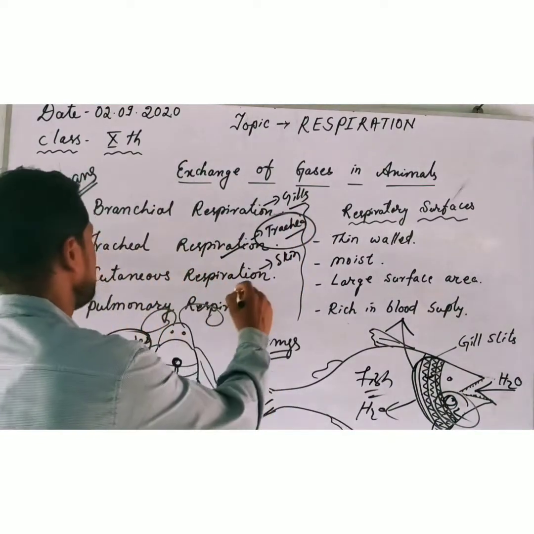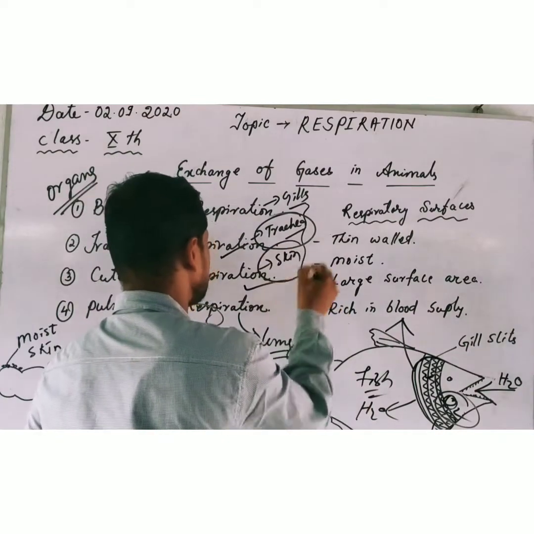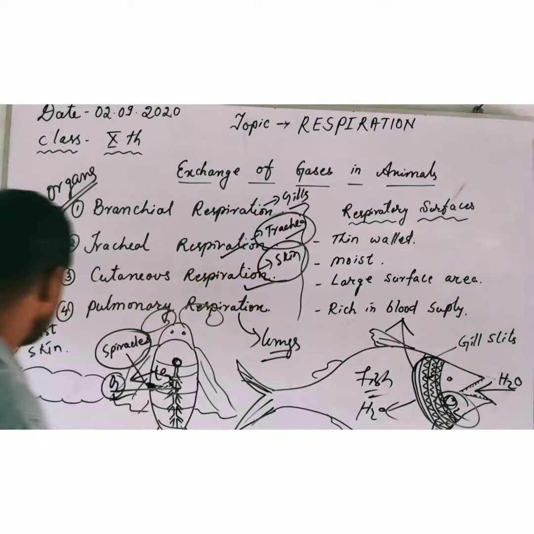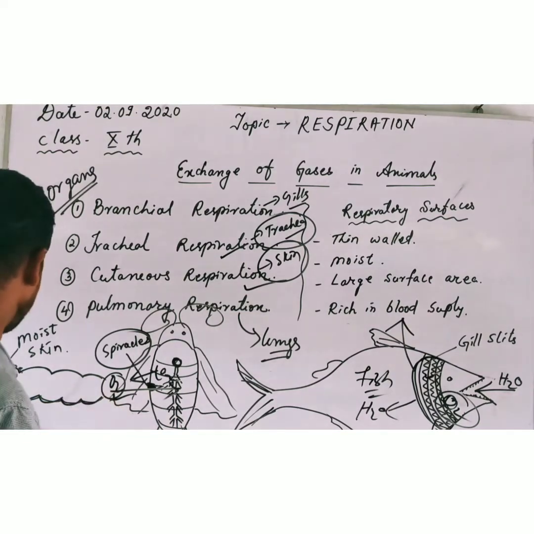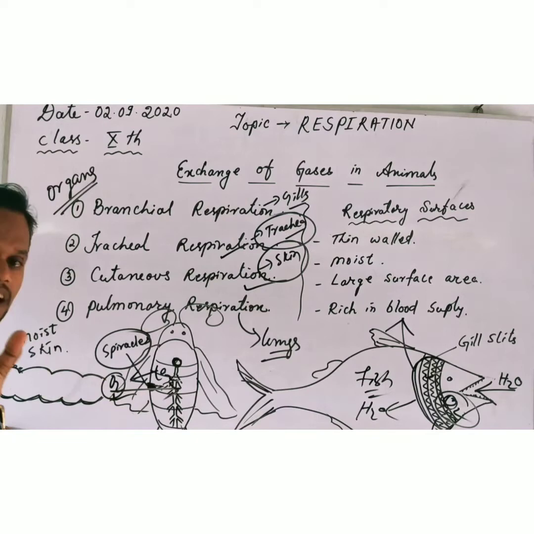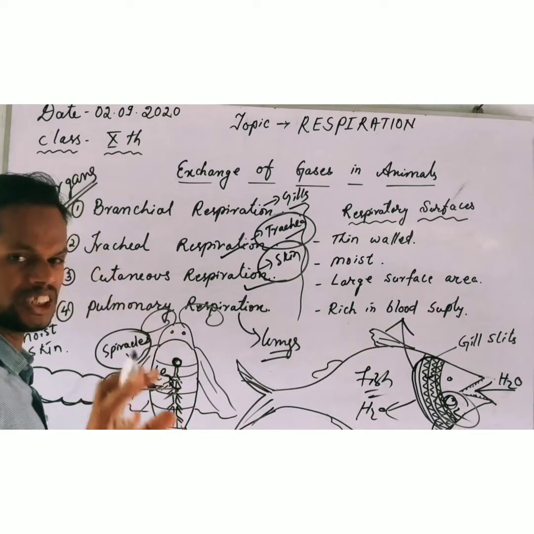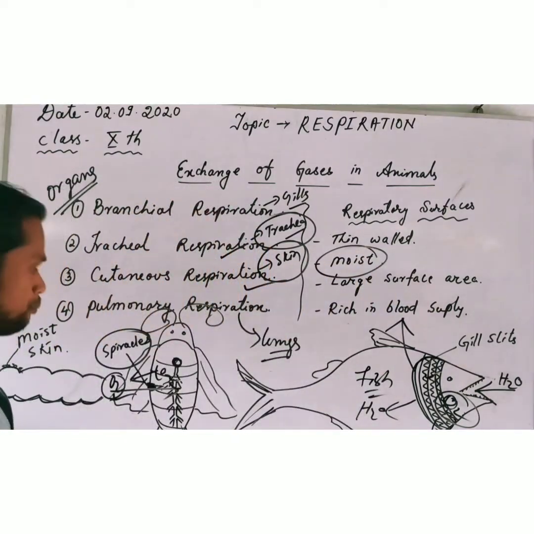Now, the third type of respiration is cutaneous respiration. Respiration by the help of skin is known as cutaneous respiration. See, here I have just drawn the segments of an earthworm. Whenever you see an earthworm, its body is always moist, wet. One point I told you here, the respiratory surface should be moist.